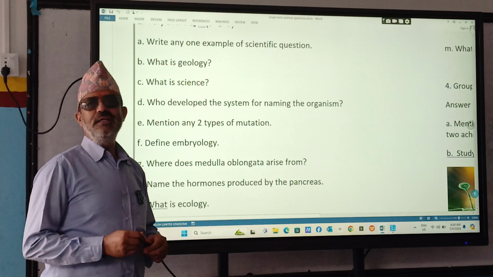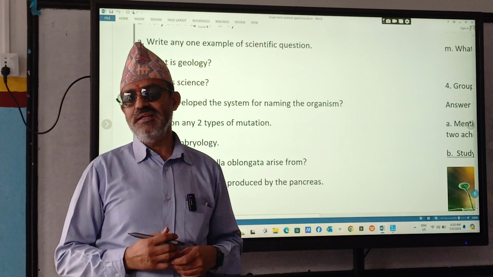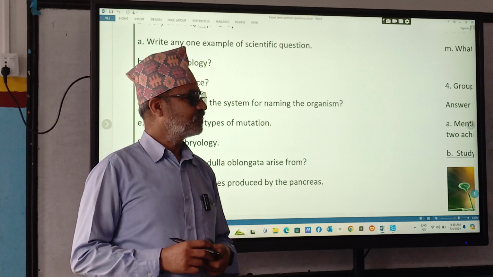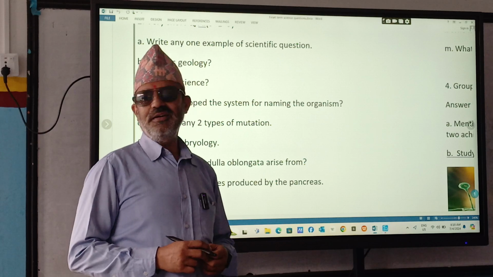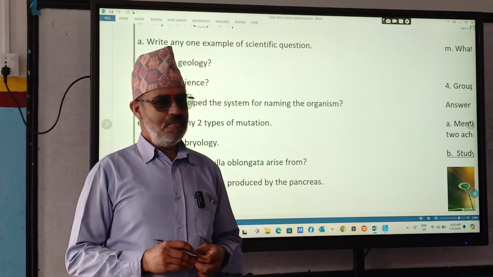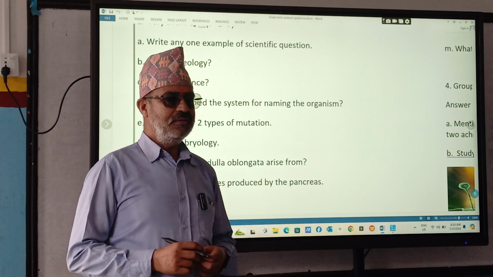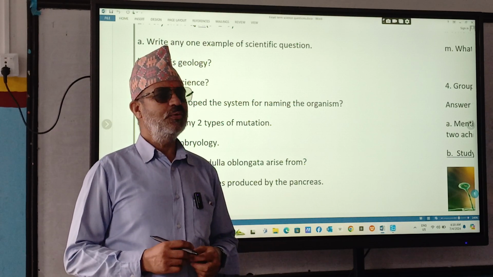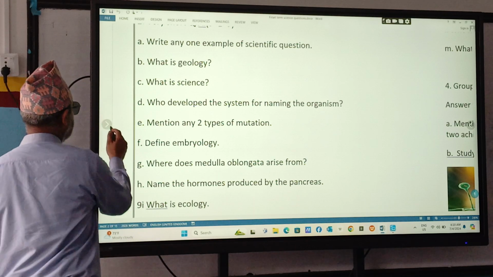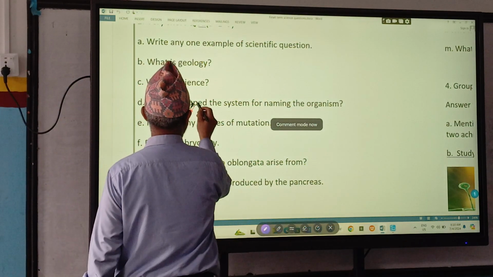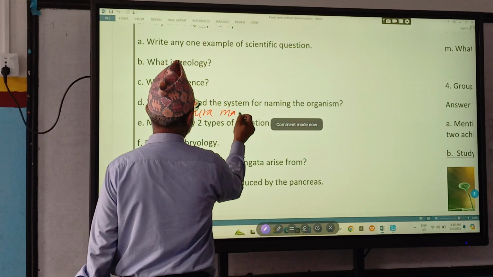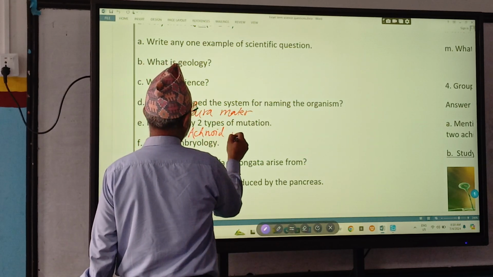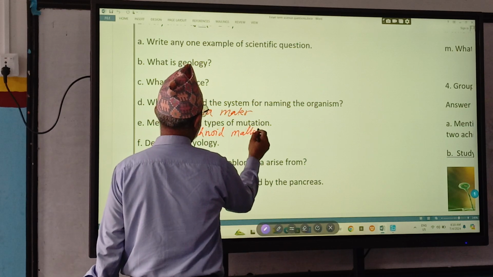Or name the 3 layers of meninges. Question can be asked. What are the three layers of meninges? They forgot. Dura matter, arachnoid matter, and pia matter. What is that? Dura matter, arachnoid matter, and pia matter. What is the spelling? Dura matter, arachnoid matter, and pia matter.